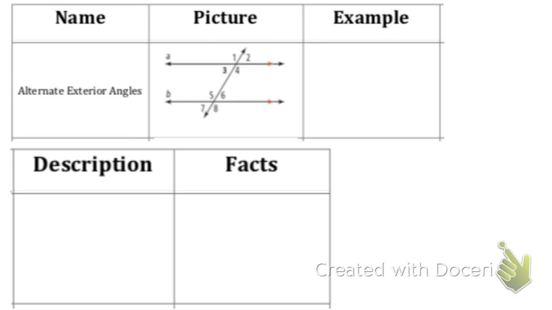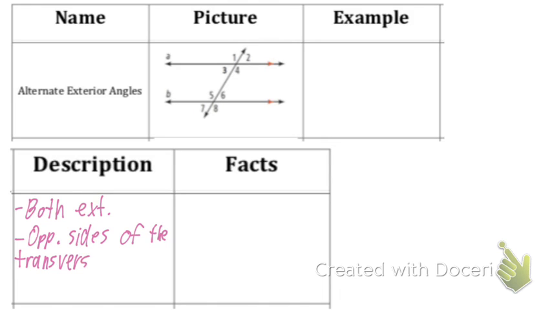Alternate exterior. I bet you guys can't figure this one out. So alternate exterior. These are both exterior, and these are also on opposite sides of the transversal. I thought after doing alternate interior, your minds were just going to explode for this one. So they still alternate, but instead of being interior, they're exterior.